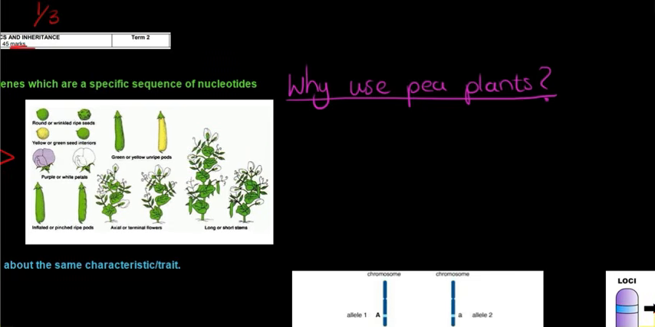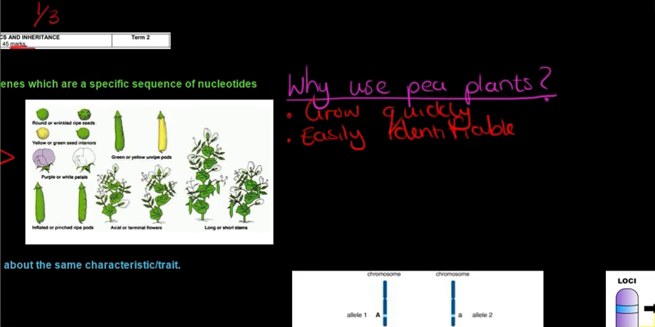So why use pea plants? Firstly, Gregor decided on pea plants because they grow quickly. Whatever he was looking for, he could see the results very quickly after he tested the plants, because they grow quickly, obviously. Then they have easily identifiable features or characteristics.